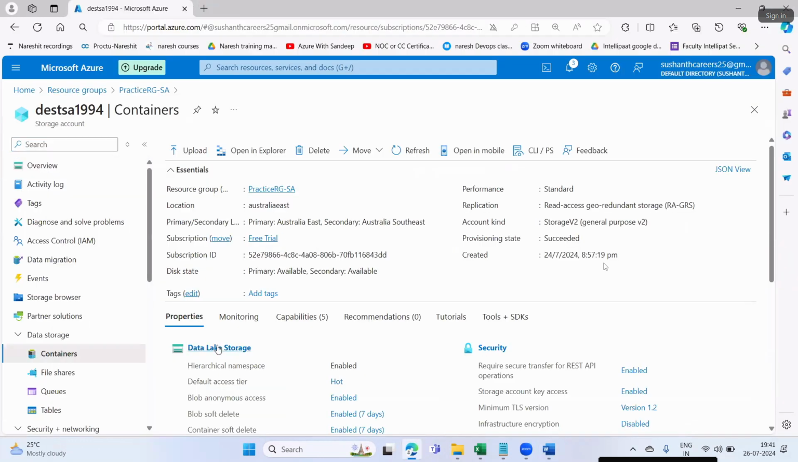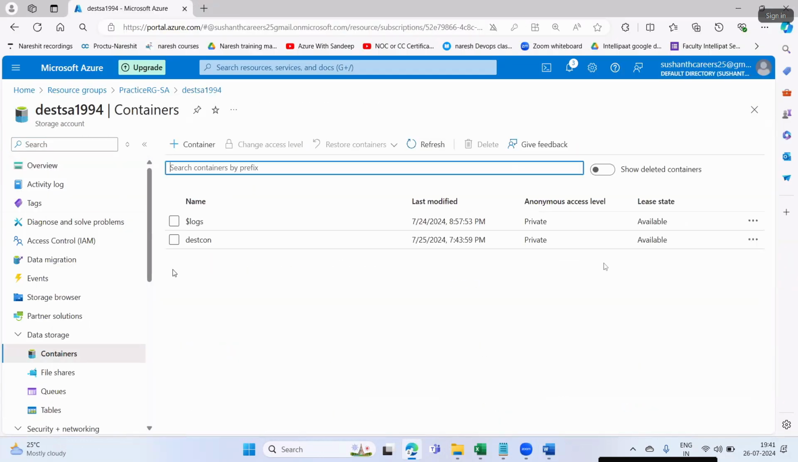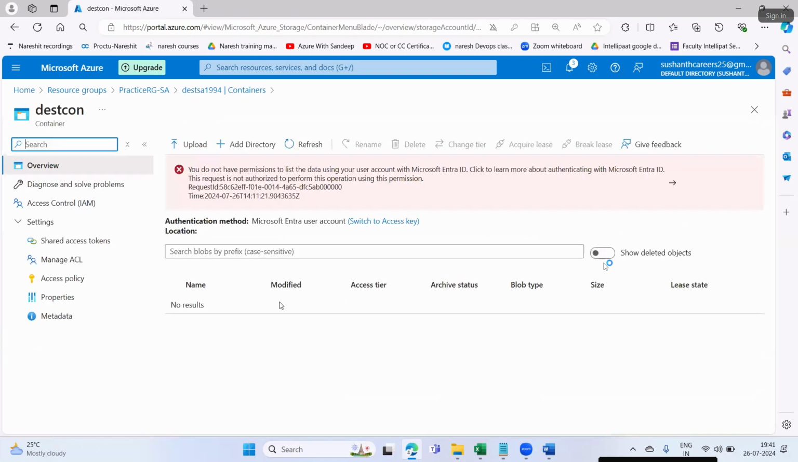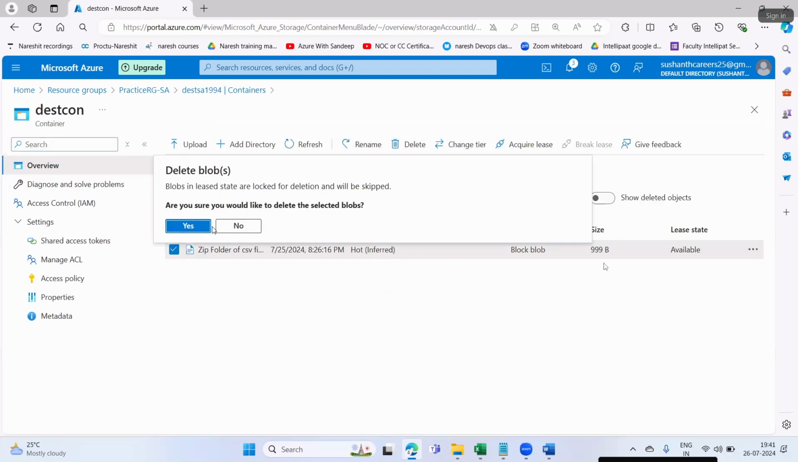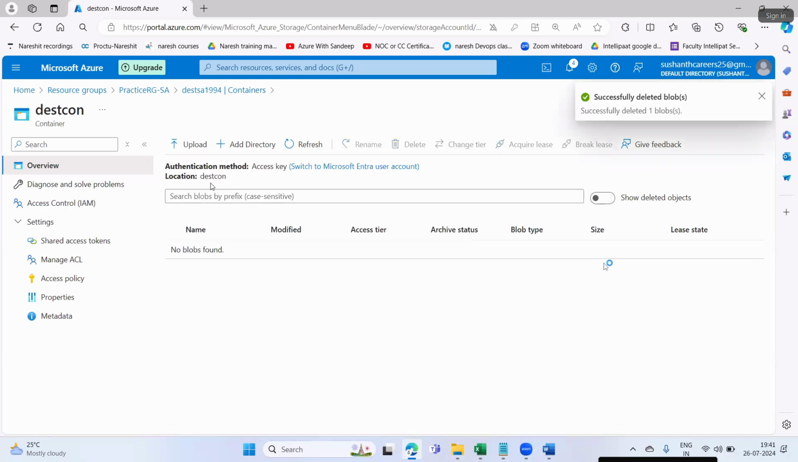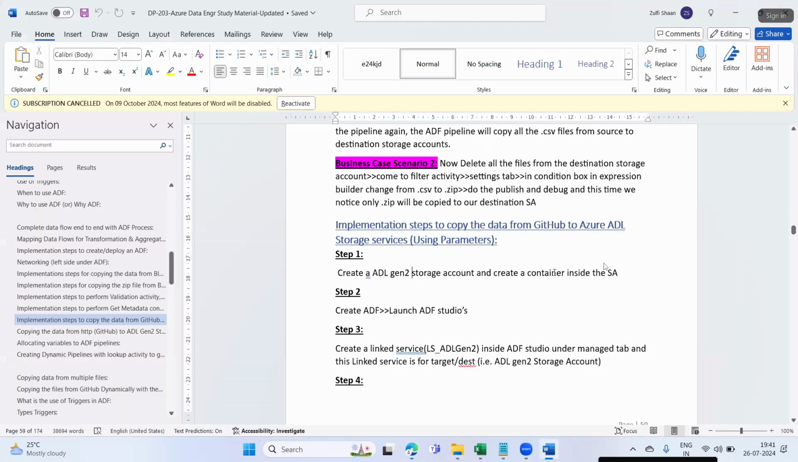The storage account is already there. I'm taking this storage account only. I'll not create it again and again. I'll not waste class time here. So this is the destination storage account and this is the destination container I have created. Step 1 is done.